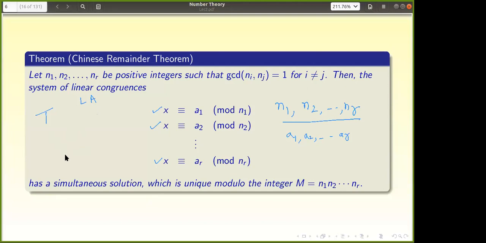I want to say that V and W are two finite dimensional vector spaces. Let us say the dimension is n. Now I take some basis here. My basis is, let us say, V1, V2, and so on up to Vn. So V1, V2, ..., Vn is a basis for V.